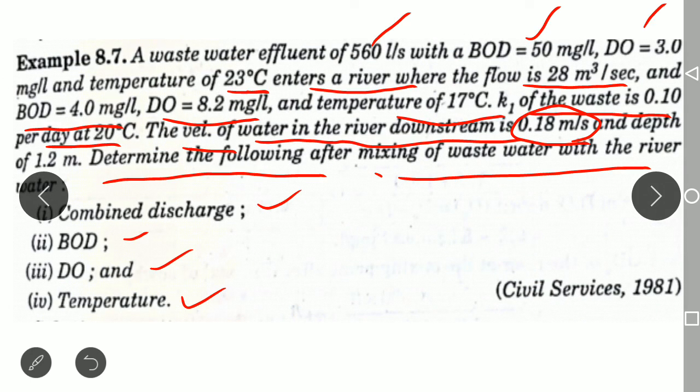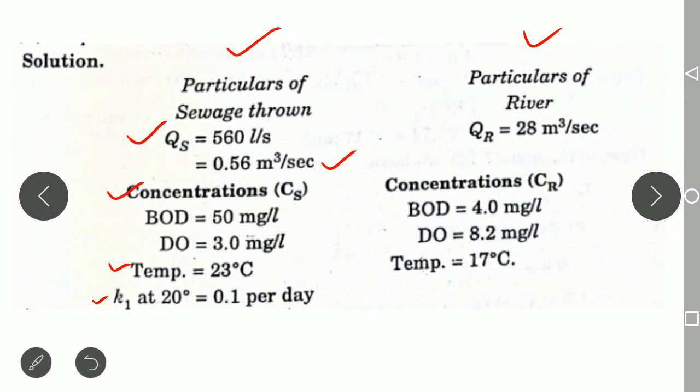Clear? The wastewater effluent having these characteristics has been mentioned. So you just need to write down all the data, that is, the particulars of the sewage. Clear? What the DO, BOD, temperature and discharge of that particular sewage are, you need to write here. Then similarly, the river concentration has been given, right?